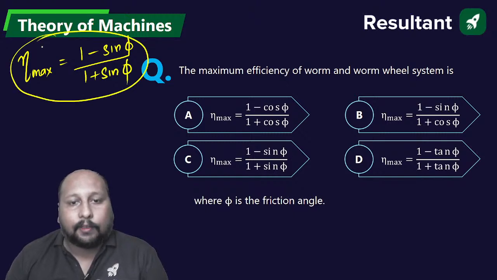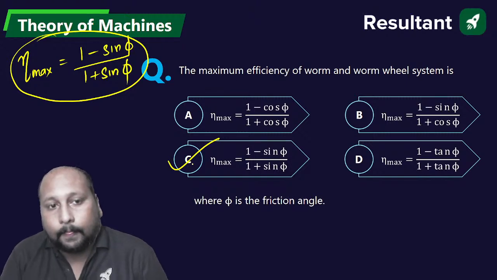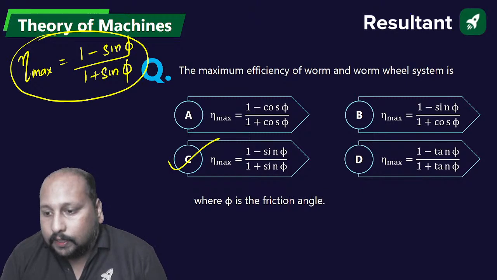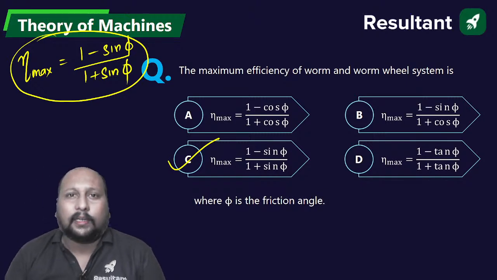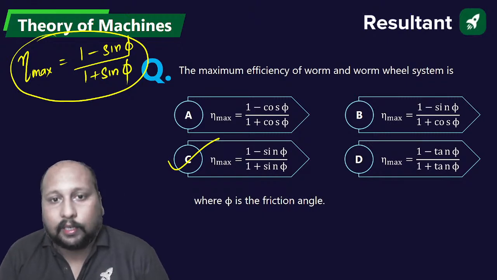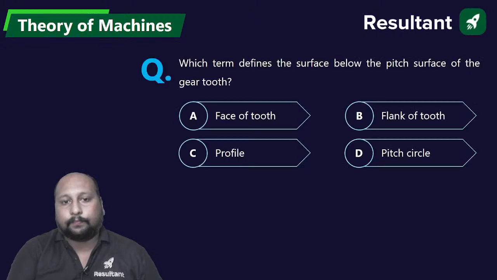And here we are having which option? A, B, C. C is the correct one. Oh, sorry, phi is your friction angle, not pressure angle. Option C is the correct answer. Very good. Done. It is a direct formula based question, and only once have they asked this question. Okay, next question.